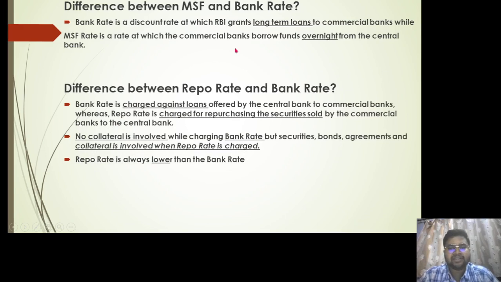Now, what is the difference between the repo rate and the bank rate? Bank rate is charged against loans offered by the central bank to commercial banks, whereas repo rate is charged for repurchasing the securities sold by the commercial bank to the central bank. There is no collateral involved in the bank rate, but in the case of repo rate there has to be some kind of collateral, like securities, bond agreements, or treasury bills. Repo rate is always lower than the bank rate, as we have seen in the previous statistics.